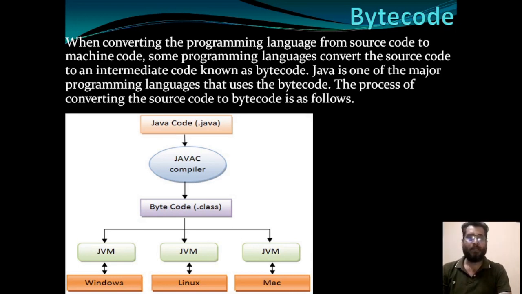After that, the Java compiler, that is javac, will convert your source code into the byte code, which will be stored in the .class file, and with the help of the JVM according to the operating system, we can convert the byte code into the machine code. So byte codes are the machine instruction code generated by the Java compiler.